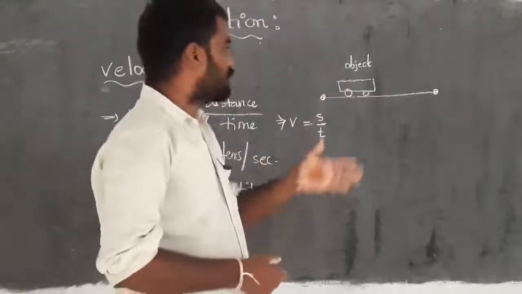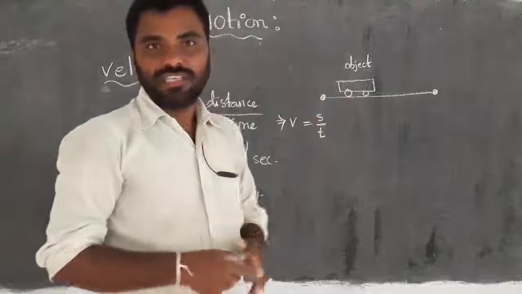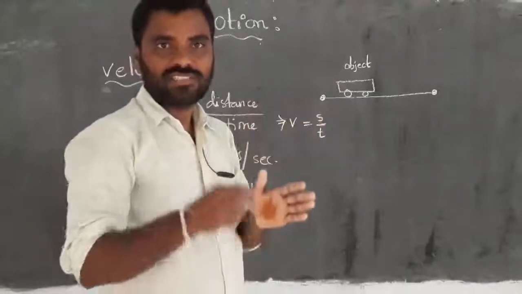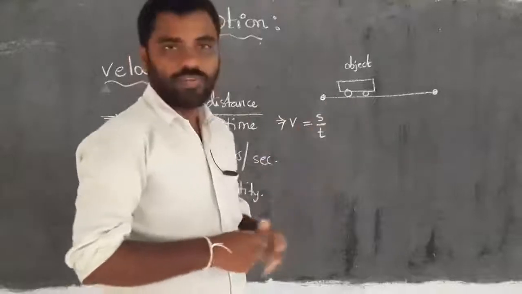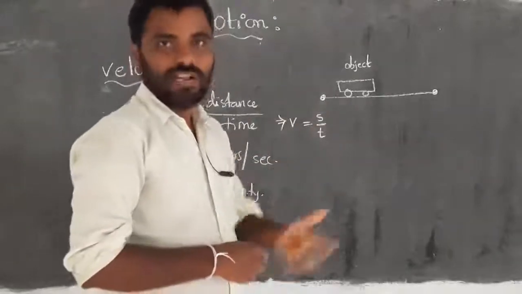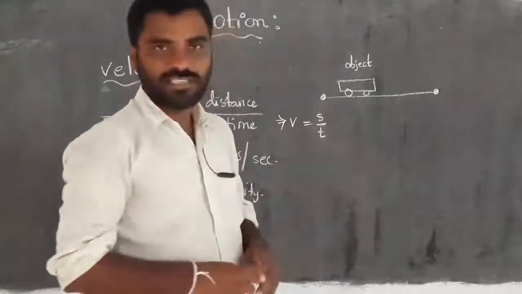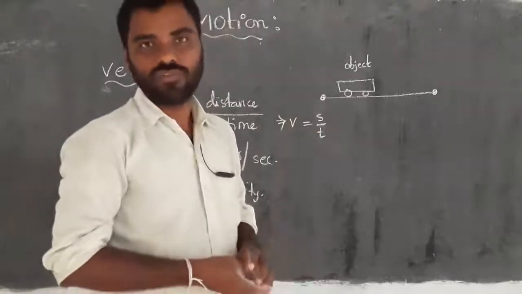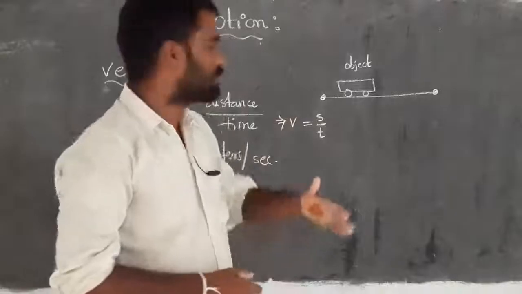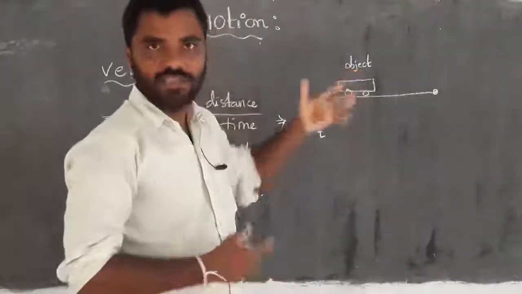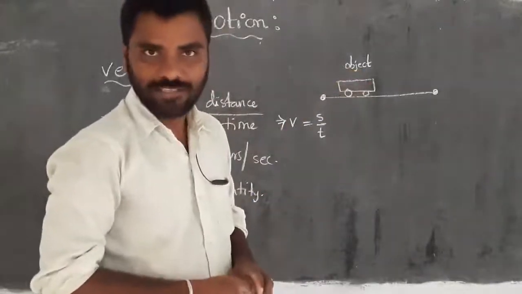Or else, an object which covers distance in an instant of time, we call velocity. Or we have one more definition: the rate of change of displacement of an object we call velocity.